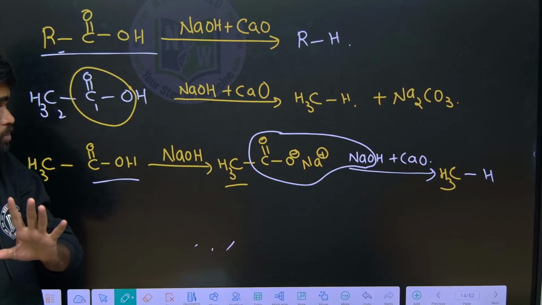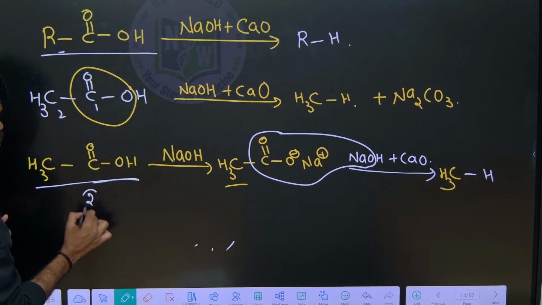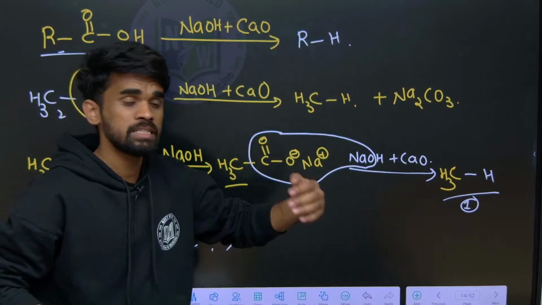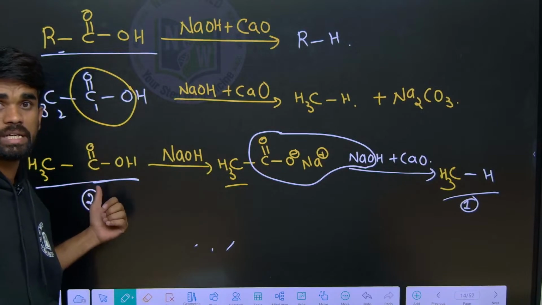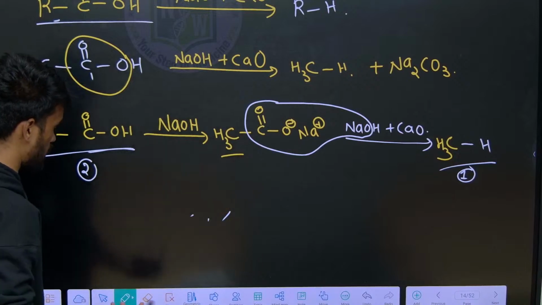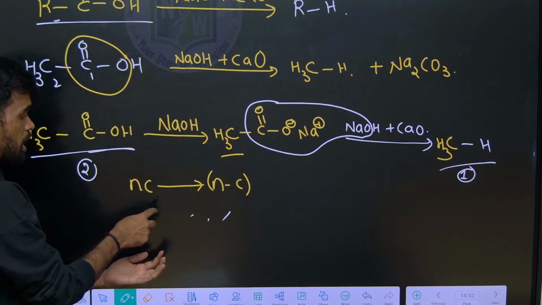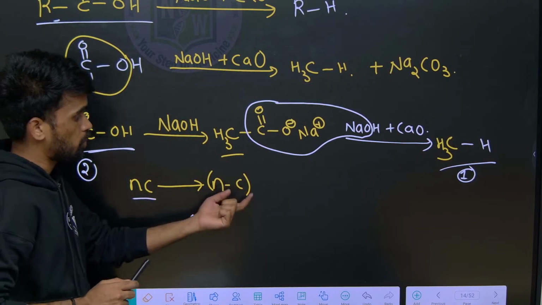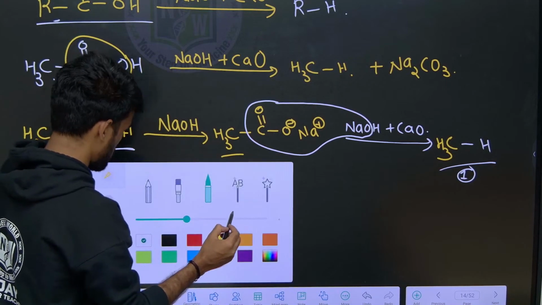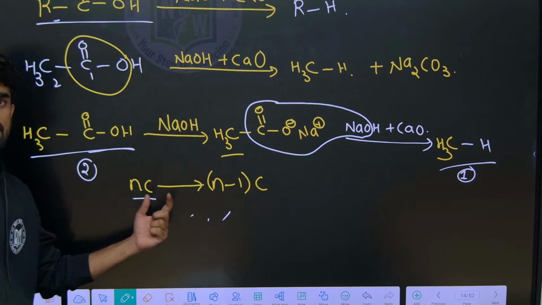One thing you need to observe here: in the starting material, how many carbons are there? Two carbons. In the final product we have 1 carbon. It means the product has 1 carbon less than the starting material. So I can write that N carbons convert into N minus 1 carbons. If the reactant has N number of carbons, the product will have N minus 1 carbons, I mean 1 carbon less. This is the change we are observing here.